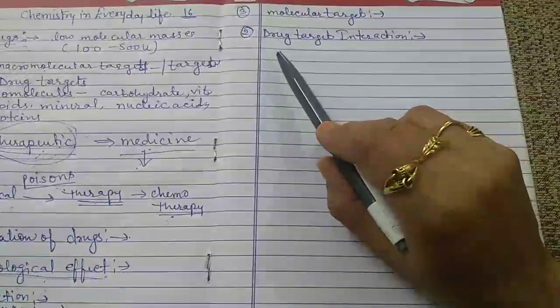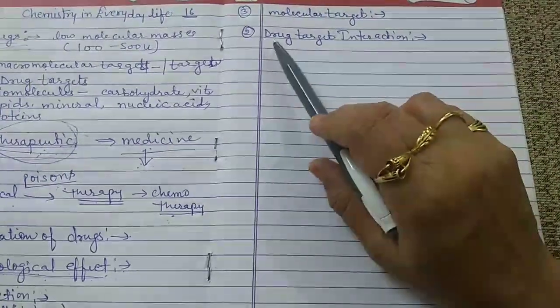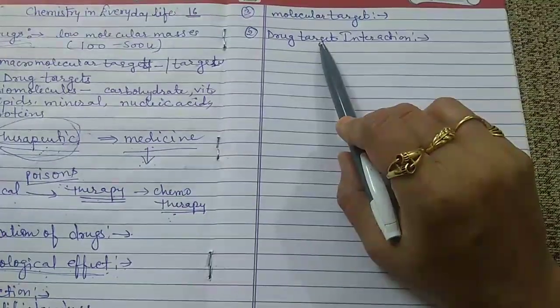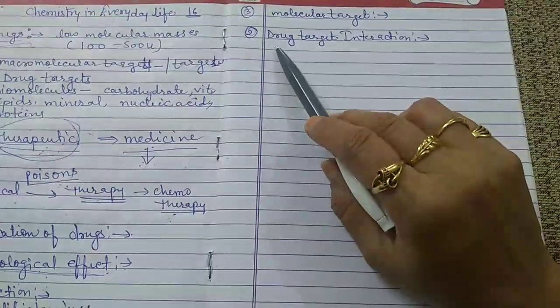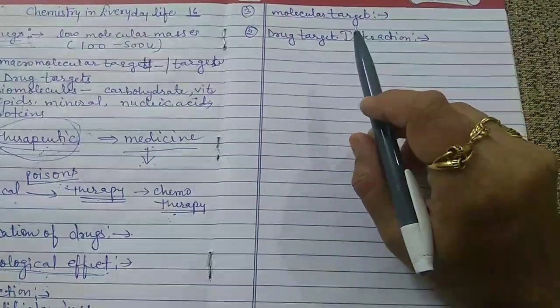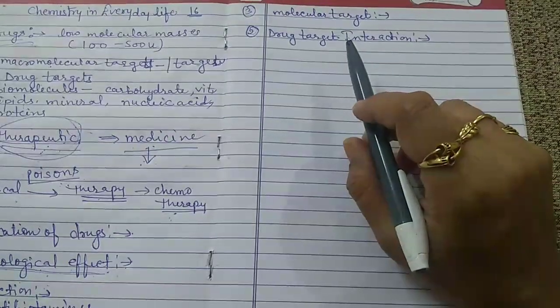Now the next topic is drug target interaction, means how the drug interacts with the target. Target means the biomolecules. Different biomolecules have a specific role to perform in the human body made up of cells.